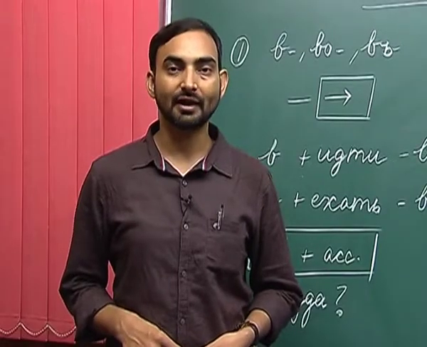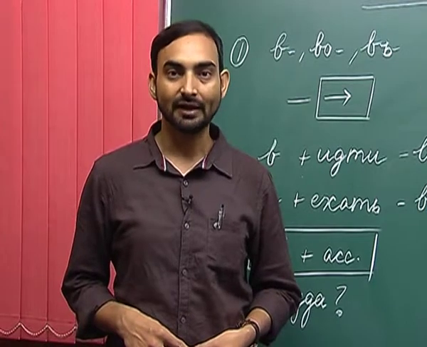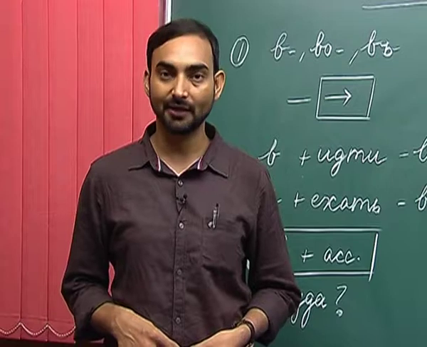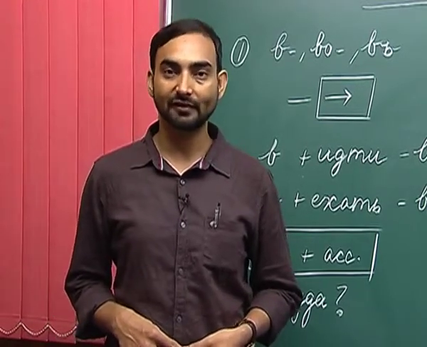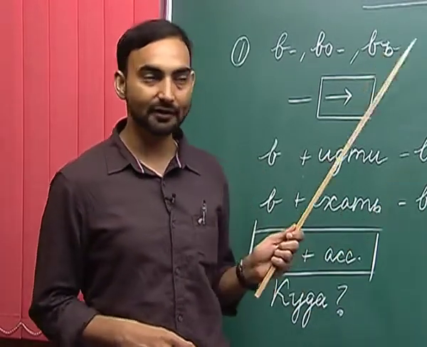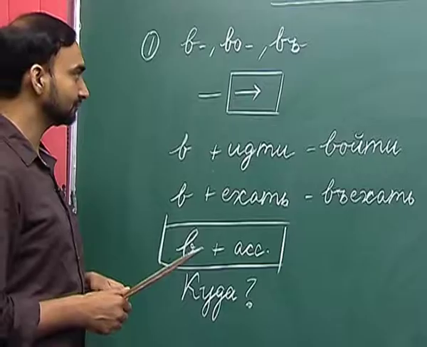I have told you that when prefixes are added to the verbs of motion, they add some meanings in addition to the primary meanings of the verbs. So, let us first dwell on the prefixes в and вы. Why I have taken them together is that the meanings of в and вы are antonymous to each other. Let us see how they are different and how they are related to each other.